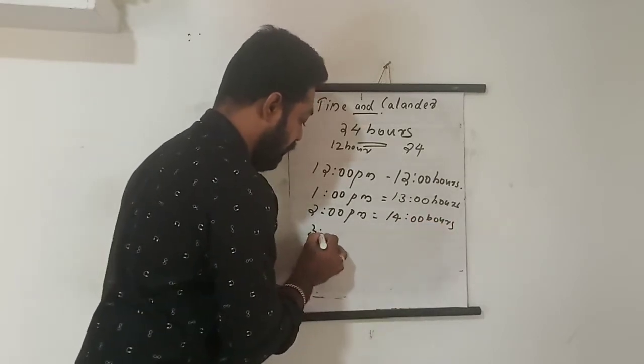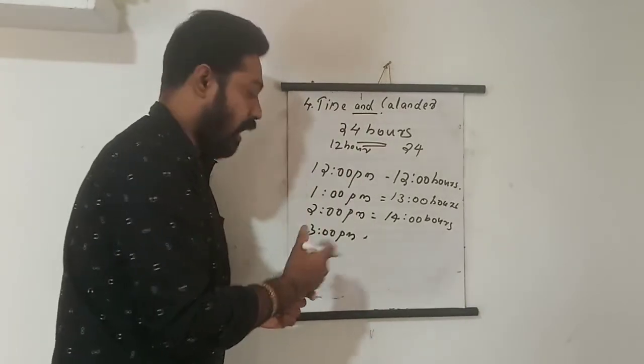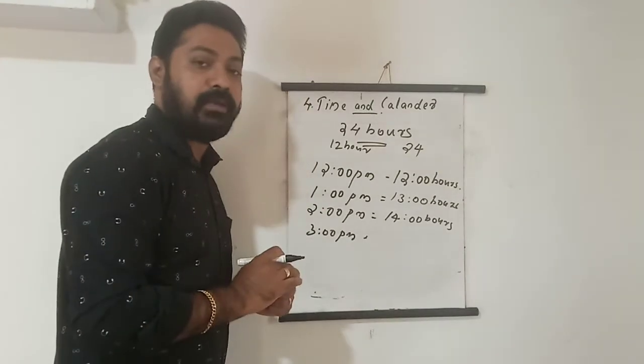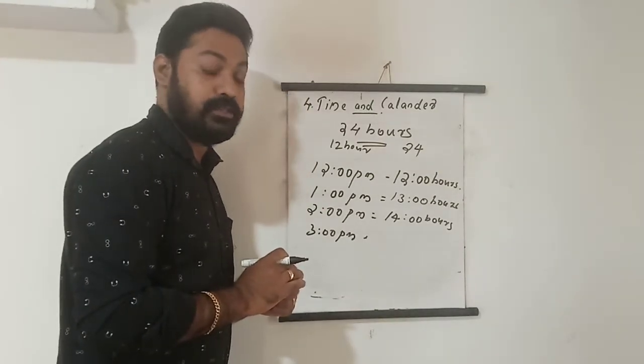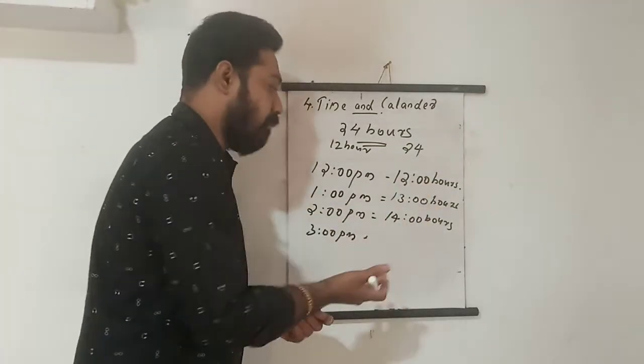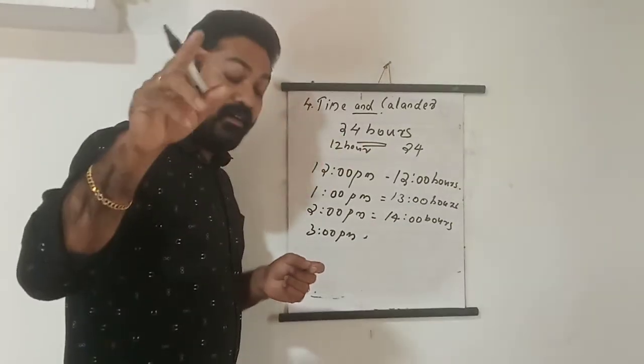Then 3 PM. So the change happens mainly for PM. Understand? Up to 12 PM it is the same, but 12 AM is 00 hours, and 12 PM is 12 hours. And 1 PM is not 1 hour because we already used 1 hour for 1 AM.